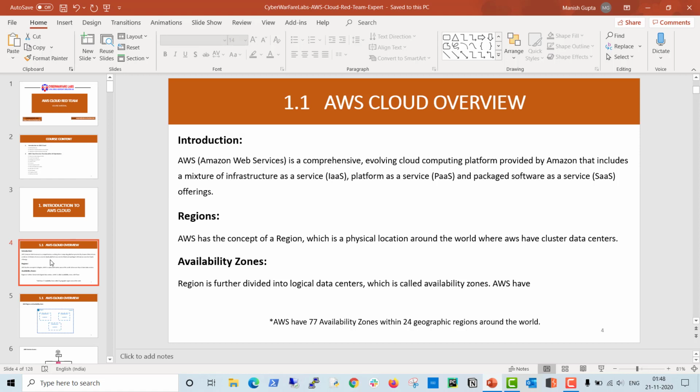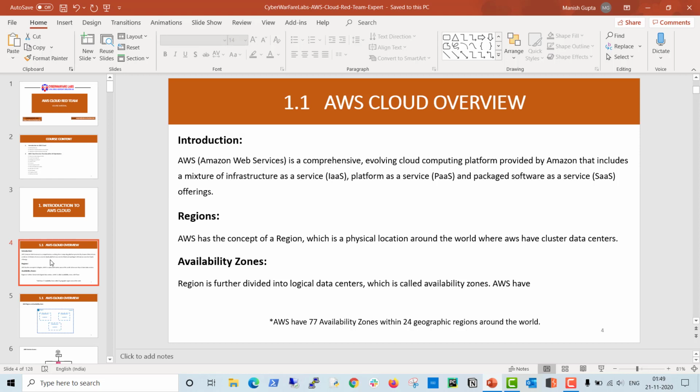AWS cloud is further divided into regions. Regions are physical locations around the world where AWS has data centers. That means AWS has multiple regions across the globe, where they have their own physical data centers.